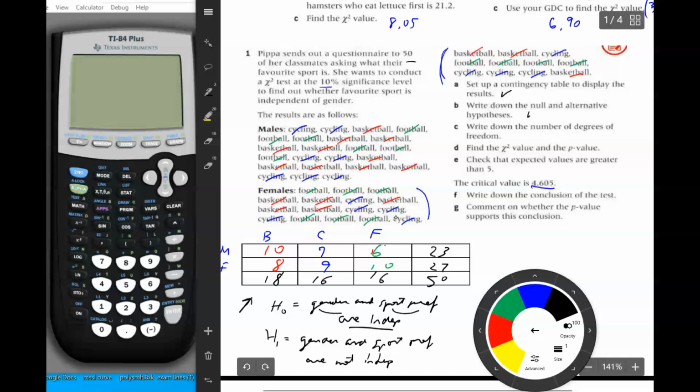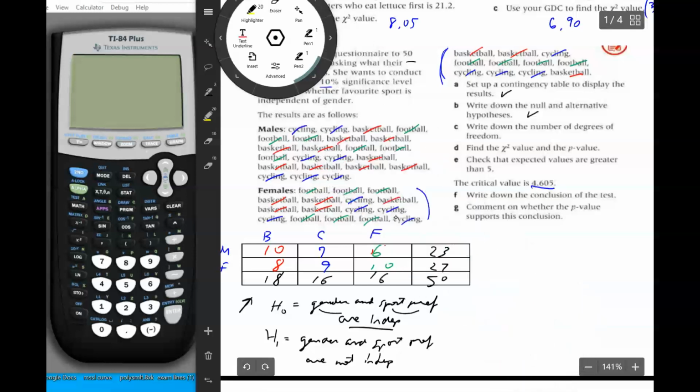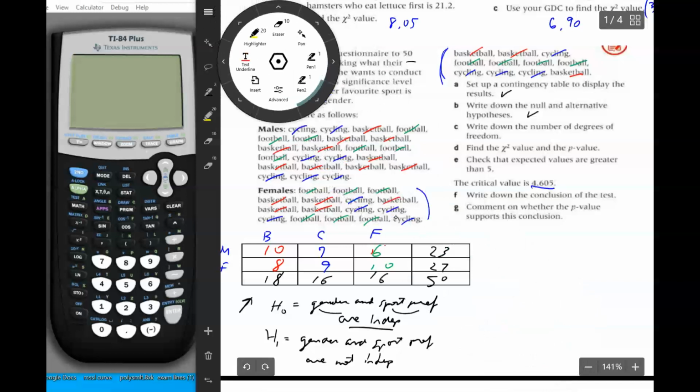And then for C, we say write down the number of degrees of freedom. The way we do that is we count up in this contingency matrix here, which has 6 numbers in it.